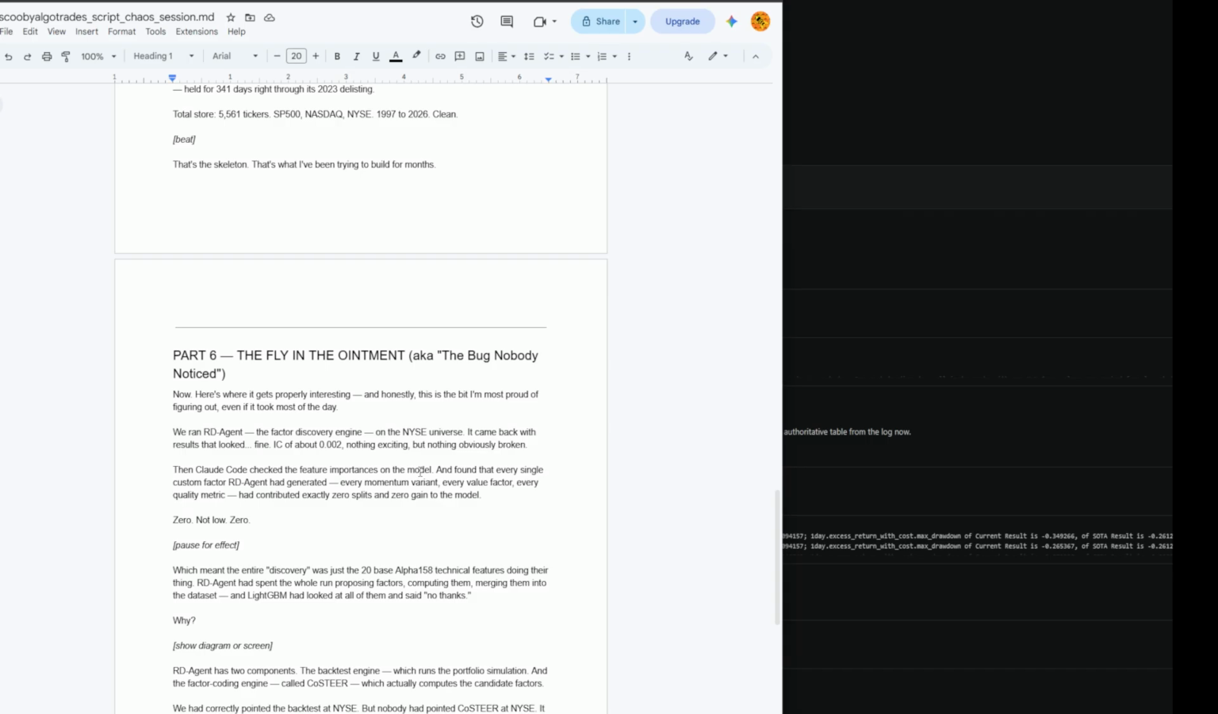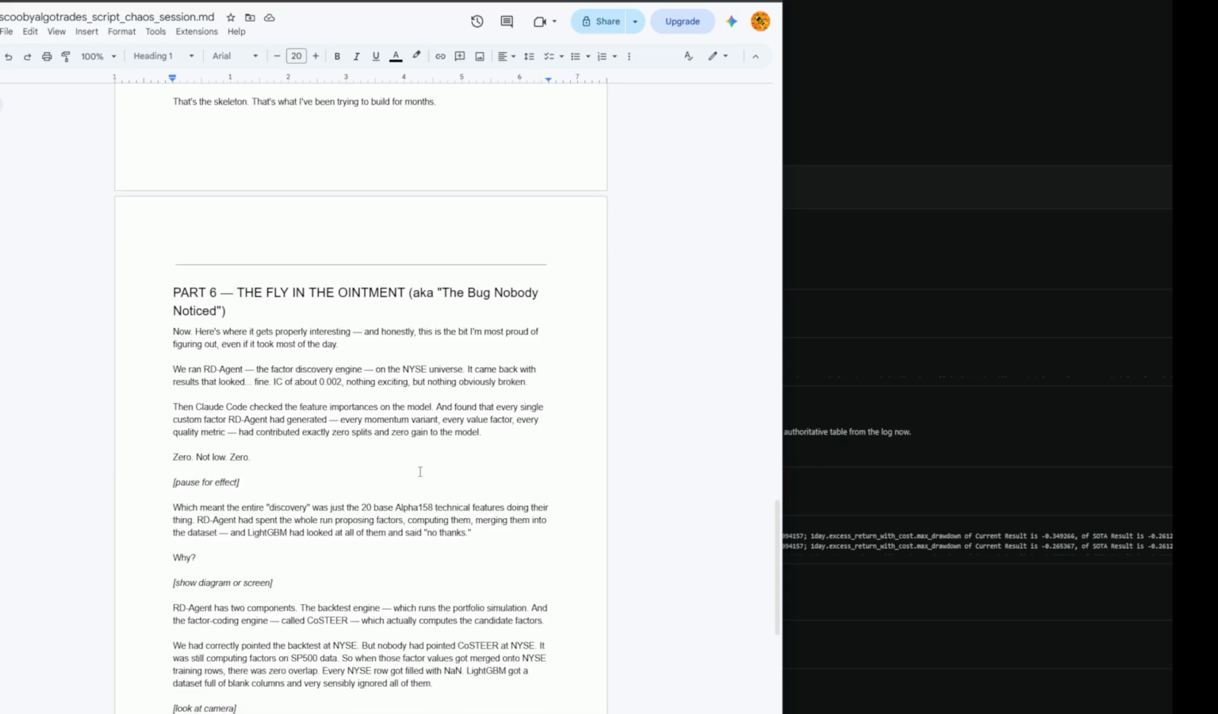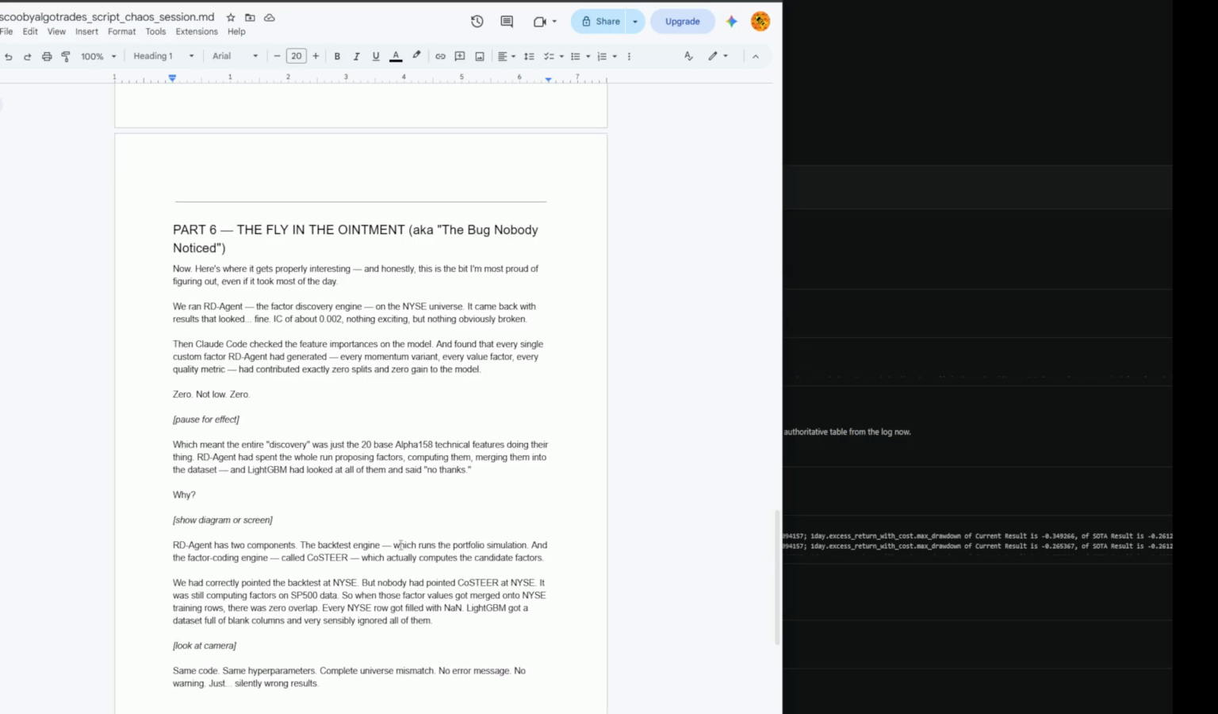which actually computes the candidate factors. We had correctly pointed the backtest at the NICE, but nobody had pointed co-steer at NICE. It was still computing factors on S&P 500 data. So when those factor values got merged onto NICE training rows, there was zero overlap. Every NICE row got filled with NaN, N-A-N, nothing. Light GBM got a data set full of blank columns and very sensibly ignored all of them.